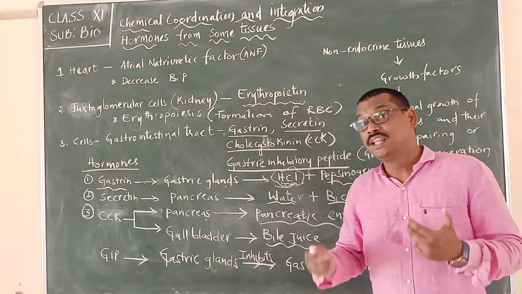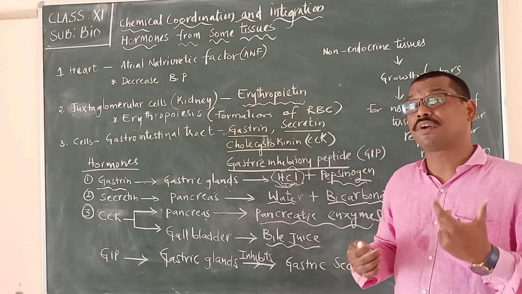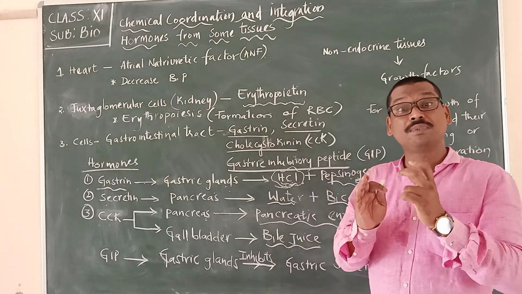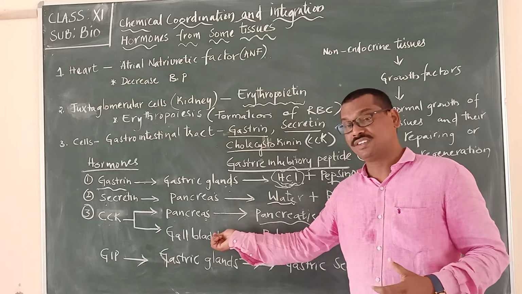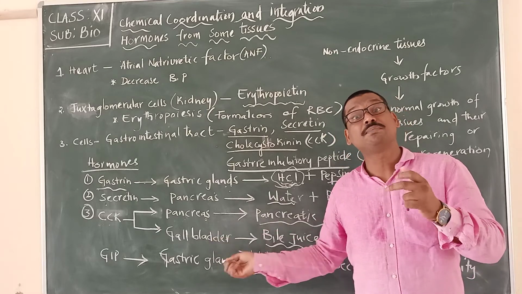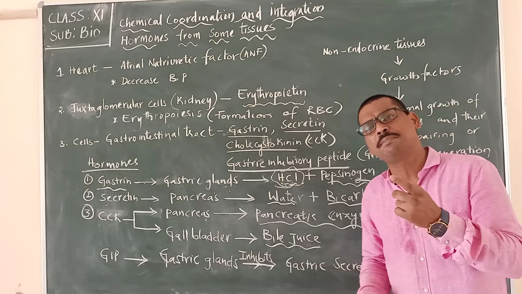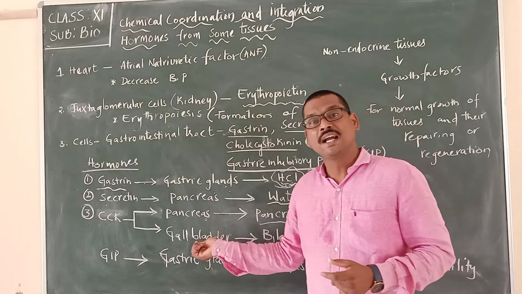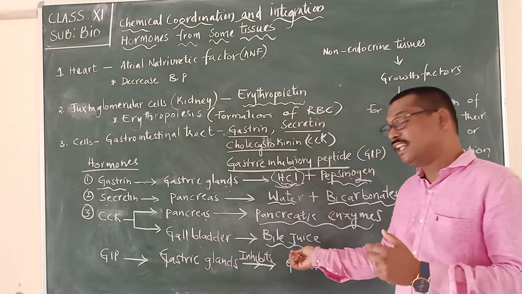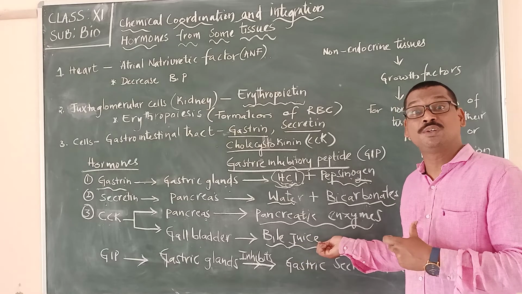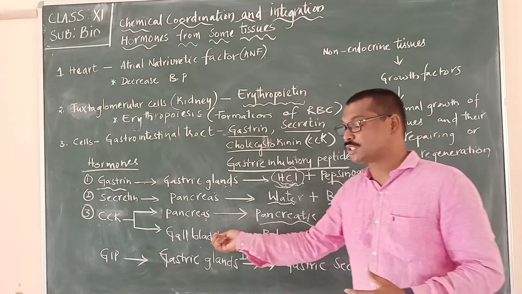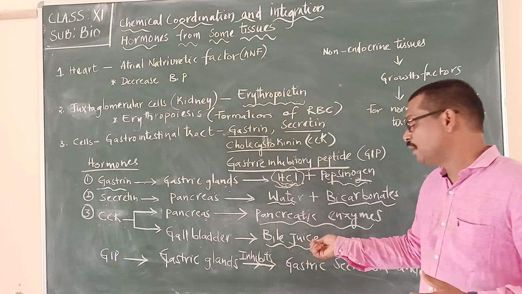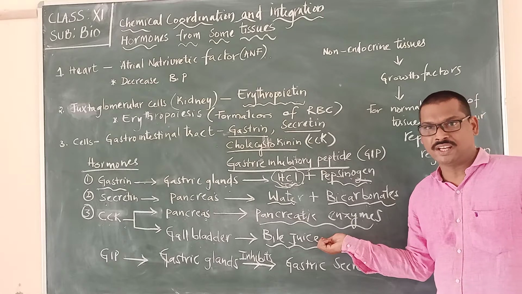As we all know, bile juice is actually produced in the liver. It comes in minute quantities and is stored in the gallbladder, where it becomes more concentrated. From the gallbladder, bile juice is released into the digestive system. This is possible only when cholecystokinin acts upon the gallbladder.